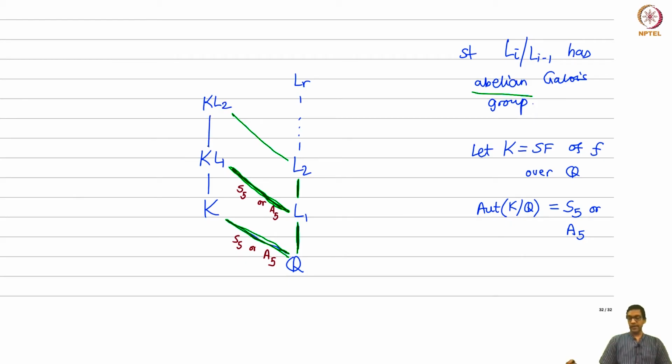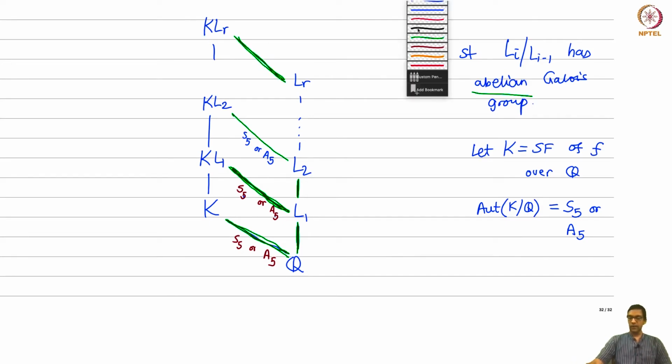So the composite KL2, again by the same logic, because this fellow is S5 or A5 and the other one is abelian, this has to be S5 or A5. Okay, and so on. So you go all the way up till you reach the composite KLR, and you conclude that even at the topmost step, this extension KLR over LR has Galois group which is S5 or A5.